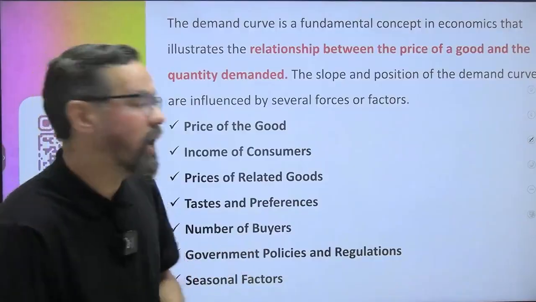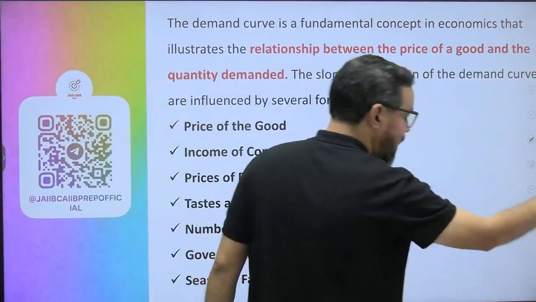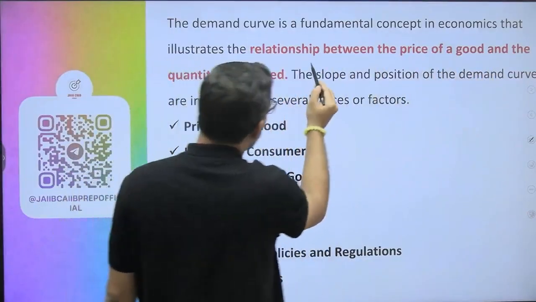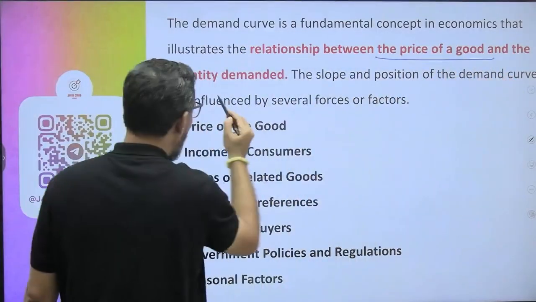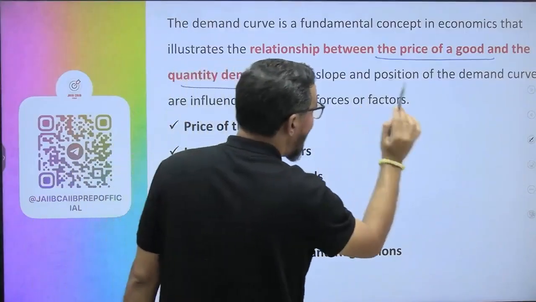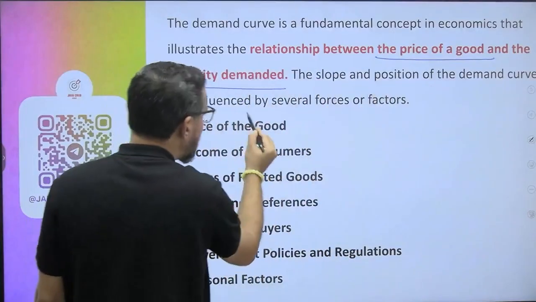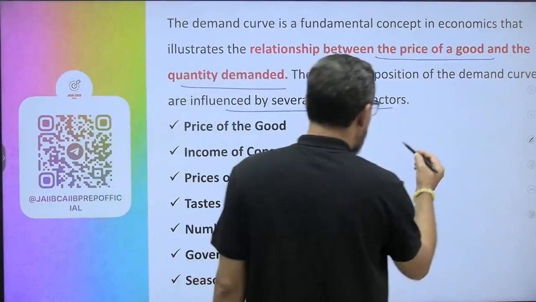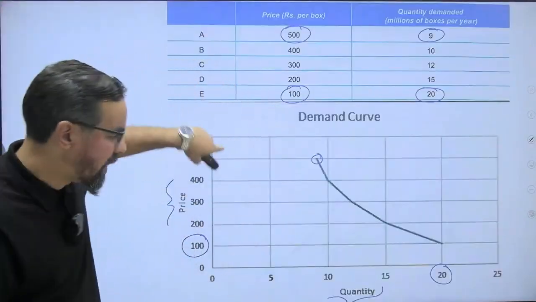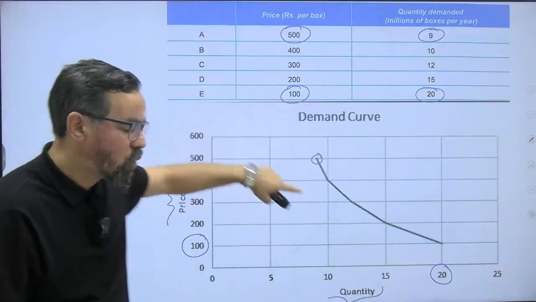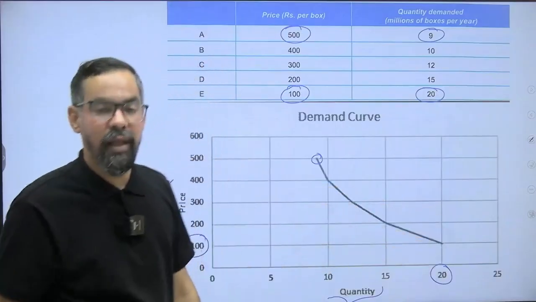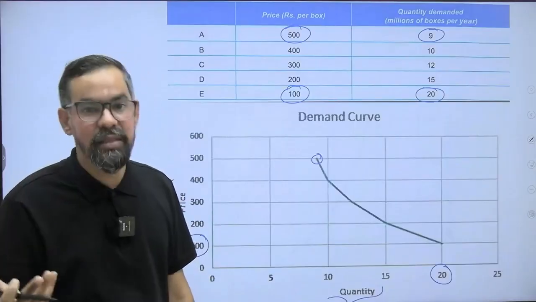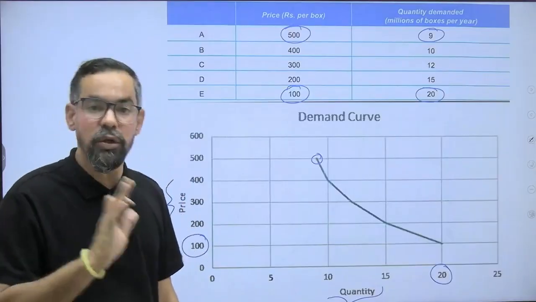this slope. Okay, why does this slope move downwards to the right side? The demand curve is a fundamental concept in economics that illustrates the relationship between the price of goods and quantity demanded. The slope and position of the demand curve are influenced by several factors. So what is the situation where this demand curve will move downwards to the right side? If it is moving right side downwards, that means the quantity demanded is increasing, or there is a high demand for those goods and services.